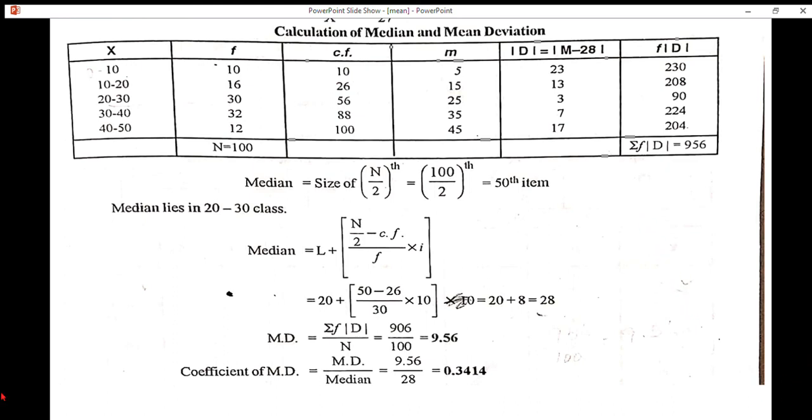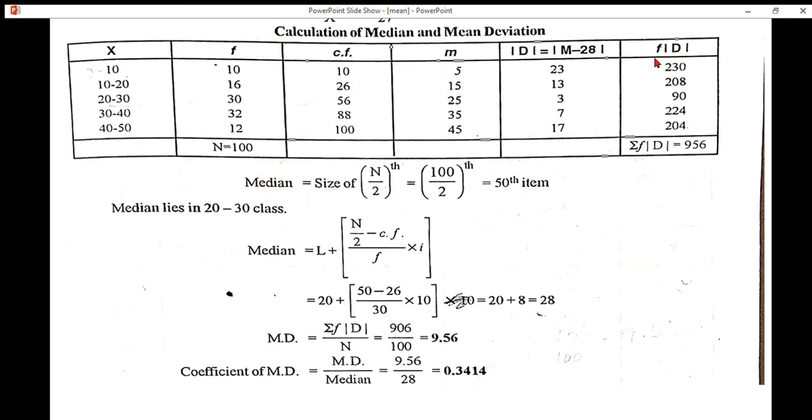M is nothing but mid value. Mid value minus median: 5 minus 28, we get 23. Mid value 15 minus median 28, we get 13. All the deviations are assumed as positive, ignoring the sign.